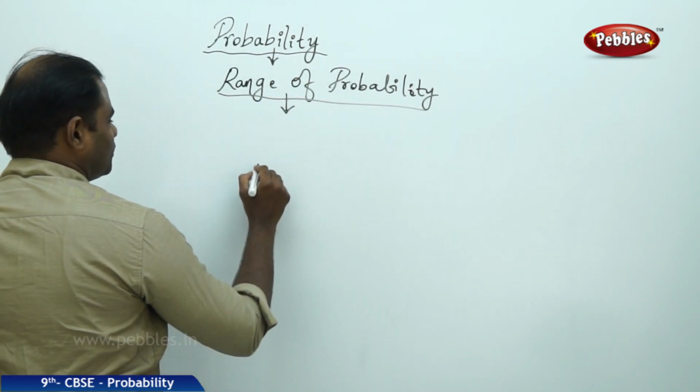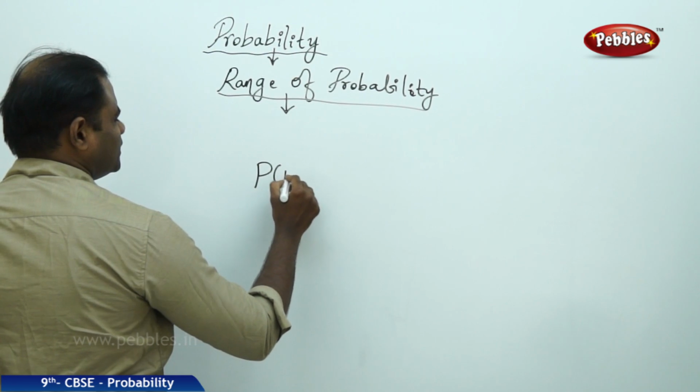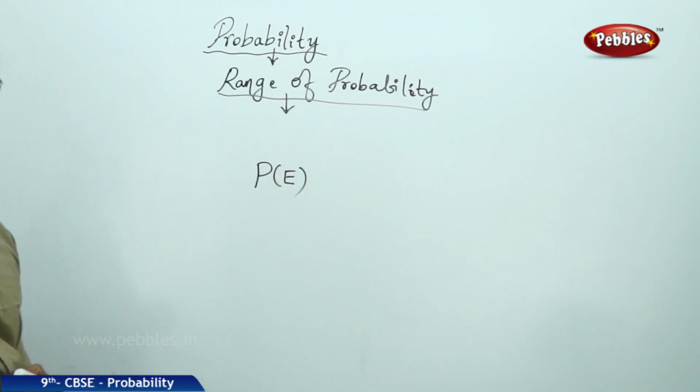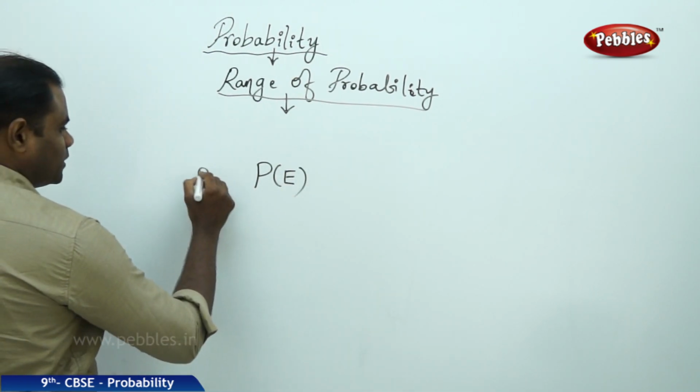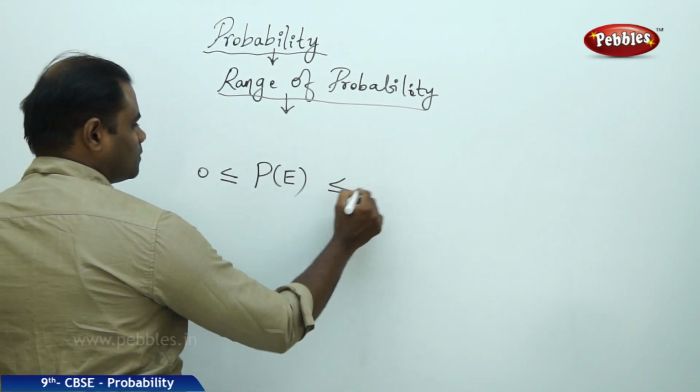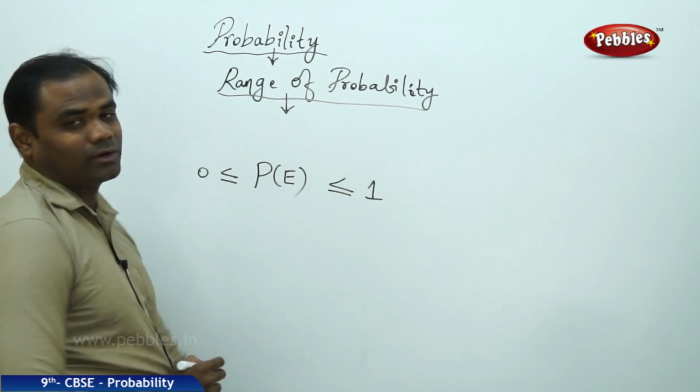The probability of an event E is always said to lie between 0 and 1, including 0 and 1.